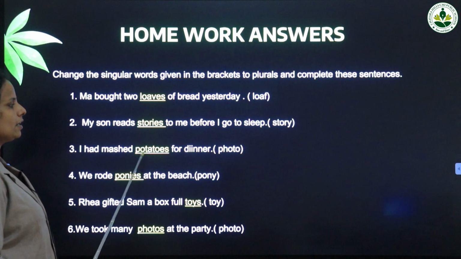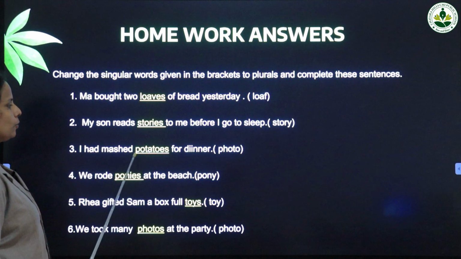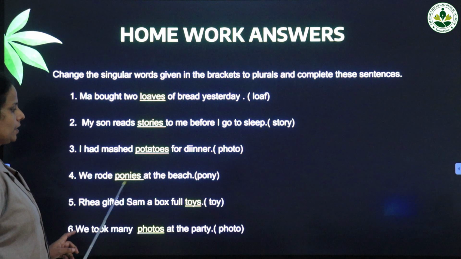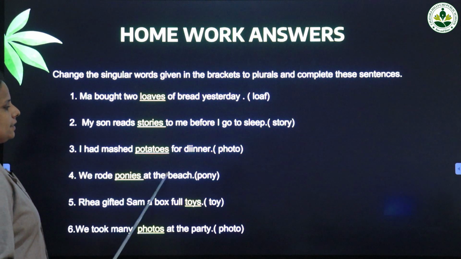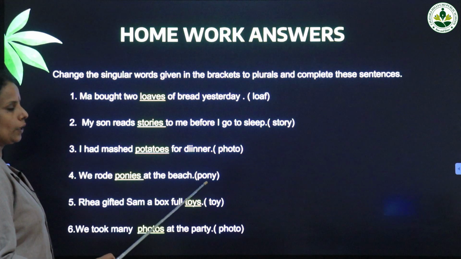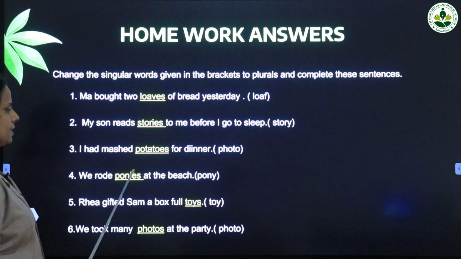Then: I had mashed dash for dinner. In the bracket it is given potato. So what is the plural of potato? Potatoes. We rode dash at the beach. Singular is pony. You have to make the plural of pony, that is ponies.